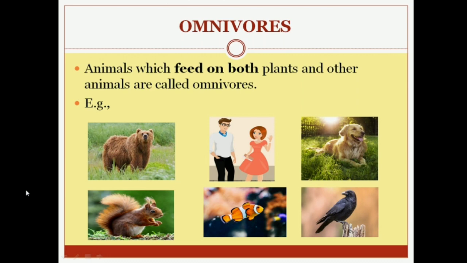So let's quickly revise what we have studied in today's class. We have studied animal products as food. We have seen different animal products which we use as food. First, we have seen meat as a food product. Then after meat, we have seen eggs.